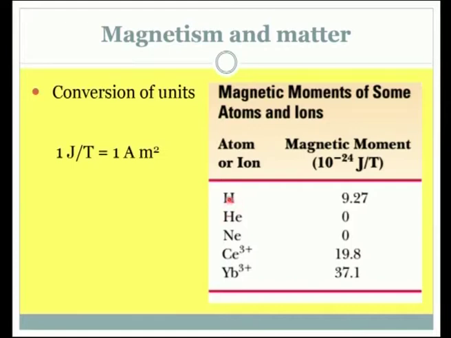As far as hydrogen is concerned, it has only one electron, but helium has got two, and this is the point to be noted: whenever there is a completion of the electron orbits, maybe the neon, all these do not have permanent magnetic moments. And here some of the ions are also shown, and this is the conversion that we can keep in mind. 1 joule per Tesla is 1 ampere meter square. We will be able to understand these units in the course of this lecture.